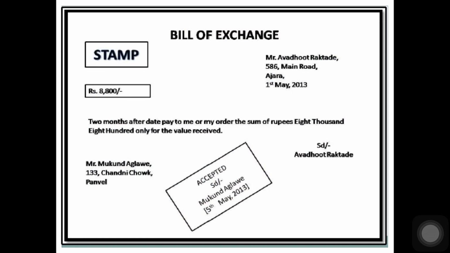Who has signed the bill? The drawer, Avdut Raktade. Now see who is the drawee? Mukund Aglave. Can you see here on the left side, and his address is given, Panvel. And when he accepts, he will write accepted and SD's signature. He will sign his name and then he will write the date of acceptance. So in this bill of exchange, the date of bill is 1st May 2013 and the date of acceptance is 5th May 2013.